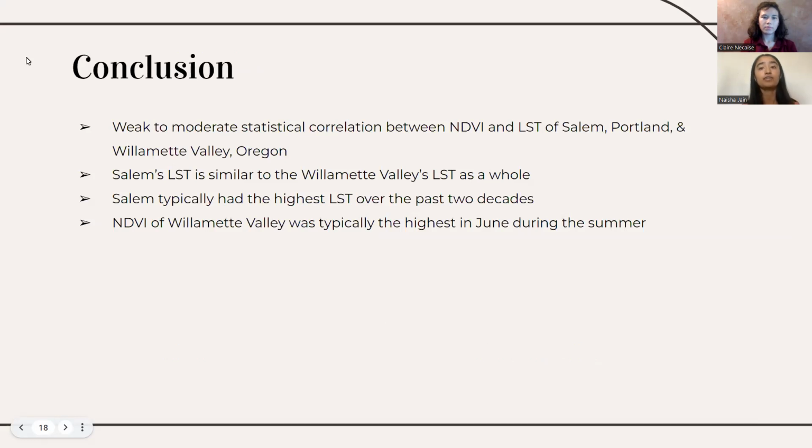We have concluded that there is a weak to moderate correlation between the LST and NDVI between the cities of Salem and Portland and the Willamette Valley. Additionally, the LST values were very similar in Salem and Willamette Valley as a whole. We have 2 more conclusions that we have listed on this slide.